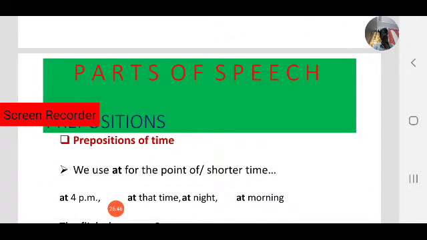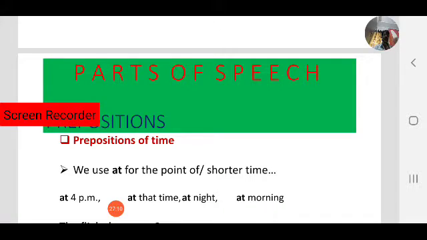We use at for a point of time or shorter time. At 4 p.m., at the time, at night, at morning, at evening. So for a specific point of time, there we use at.